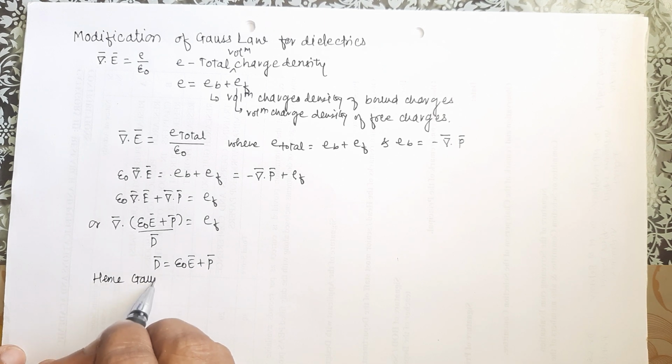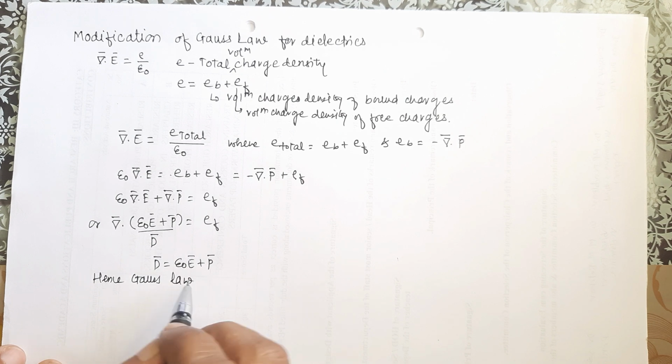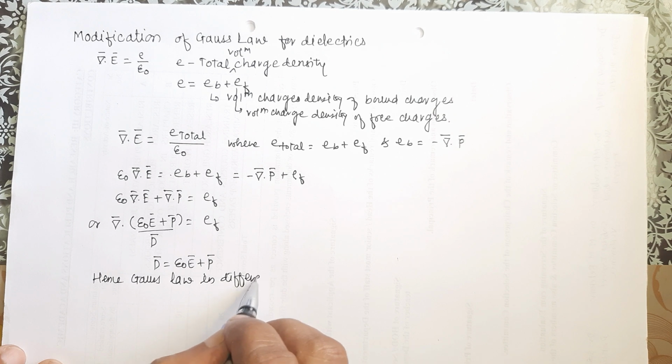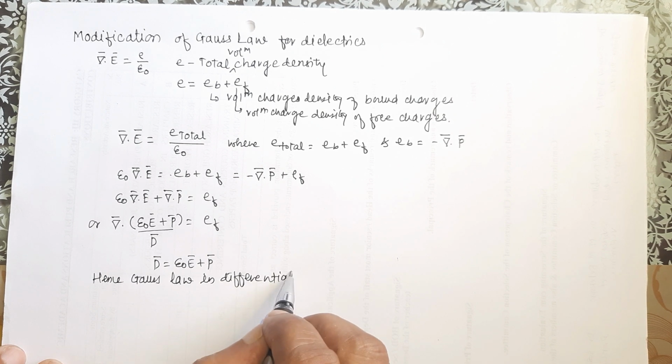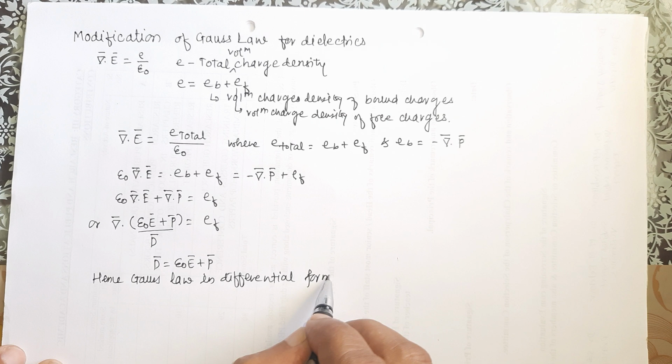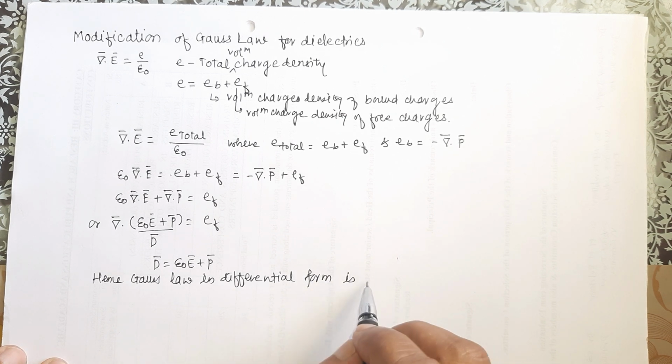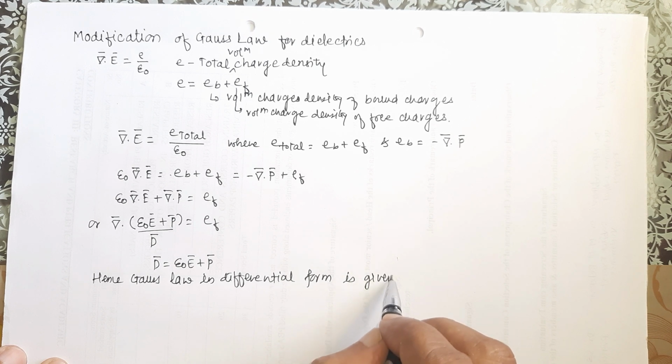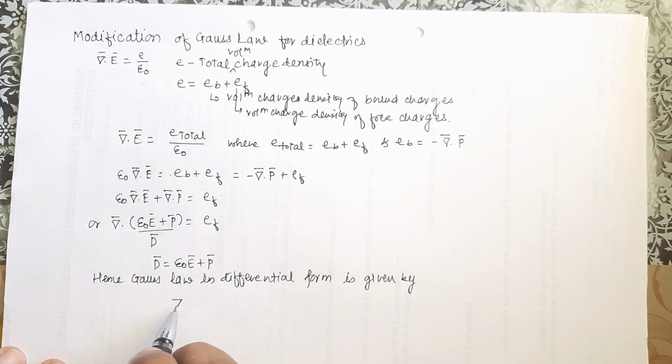Hence the Gauss law in differential form is given by del dot D bar is equal to rho f. So this is the differential form of the Gauss law.